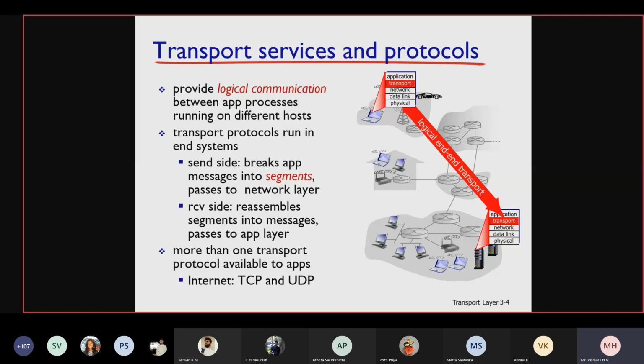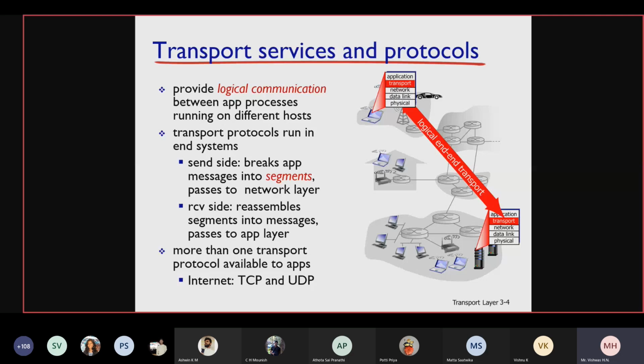So the transport layer provides logical communication between the processes running in different hosts, and the network layer provides logical communication between the hosts in different networks. We will get to know the difference in the upcoming slides.